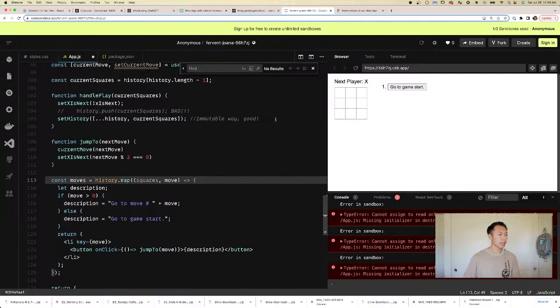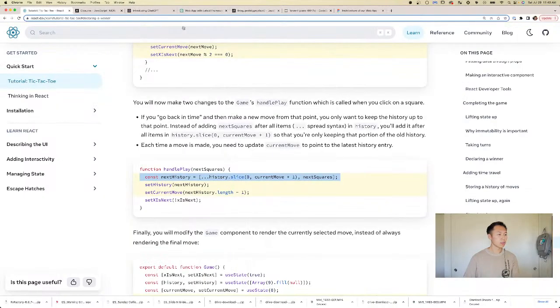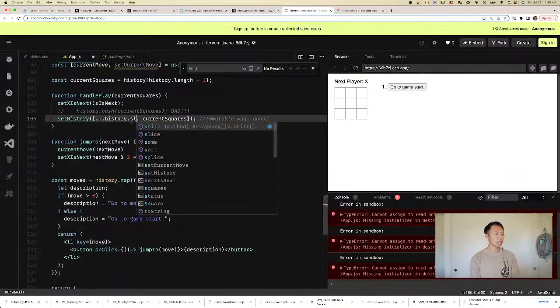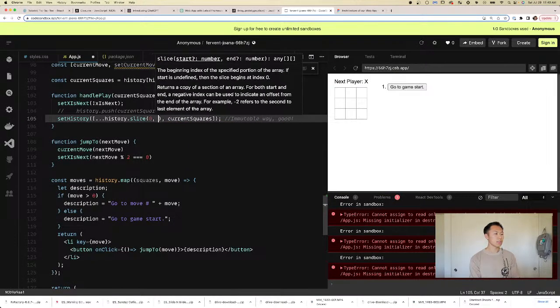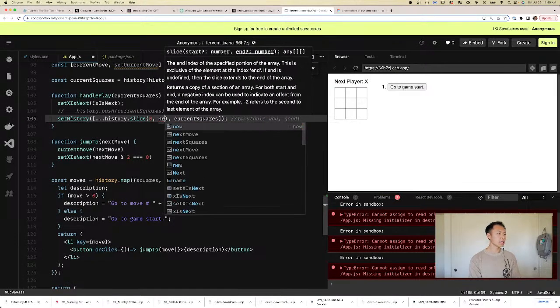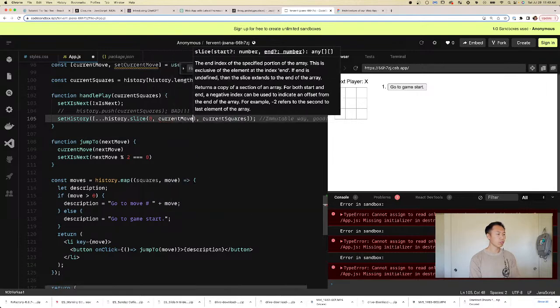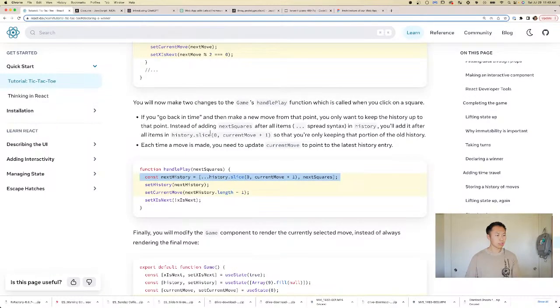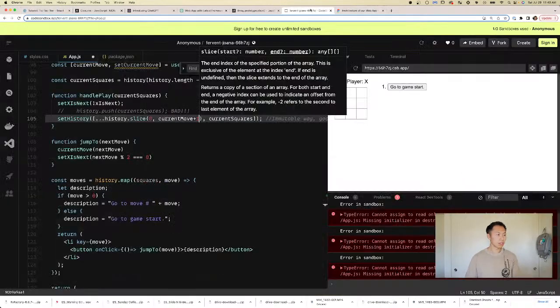Handle play, set history is going to be the next history. Okay, let's just do it in here. Slice 0, and then this is next current move plus 1. Right? Yep.